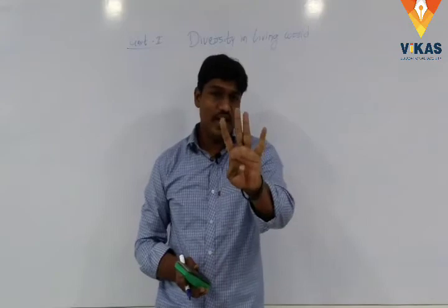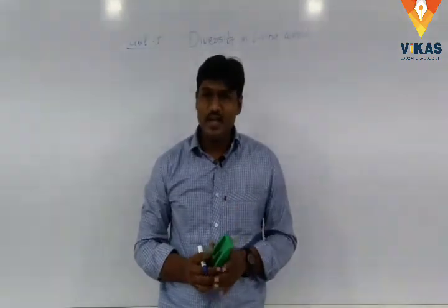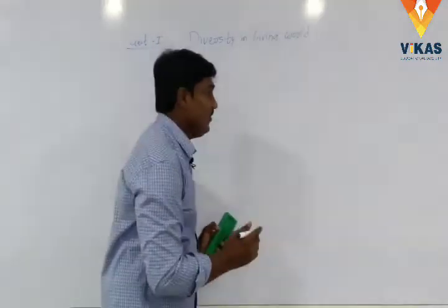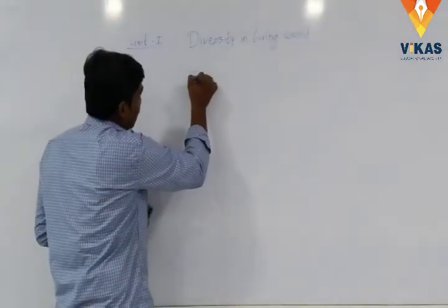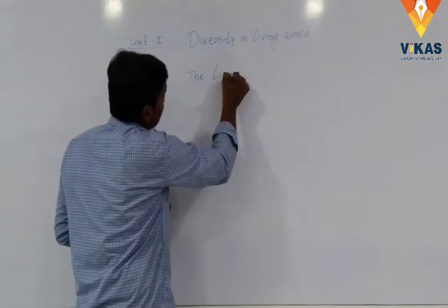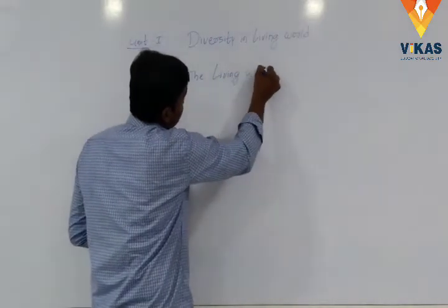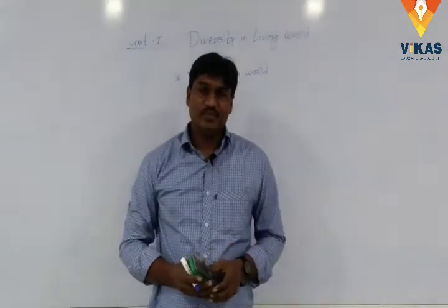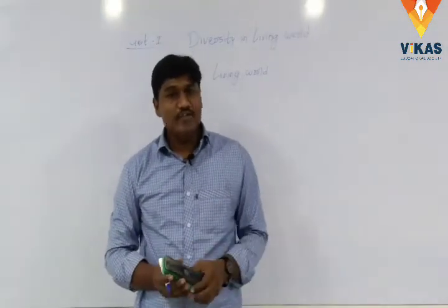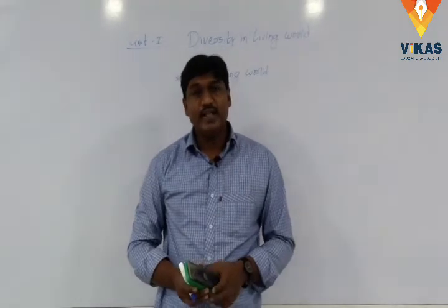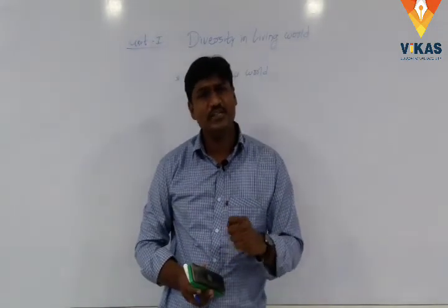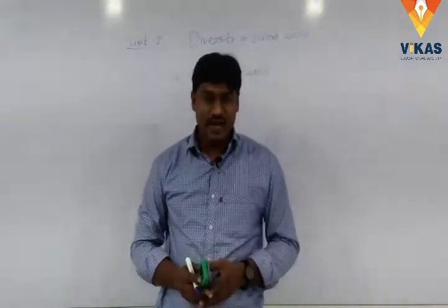There are 4 chapters present. First one, the living world. In this chapter, we have studied the classification of organisms and the main characters of organisms.